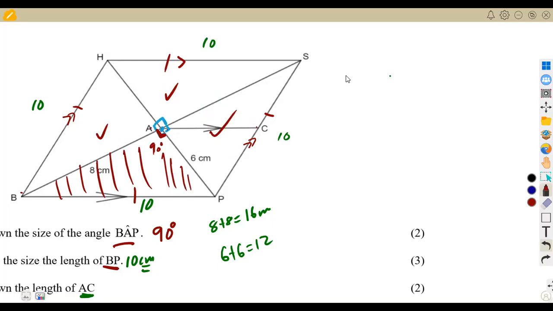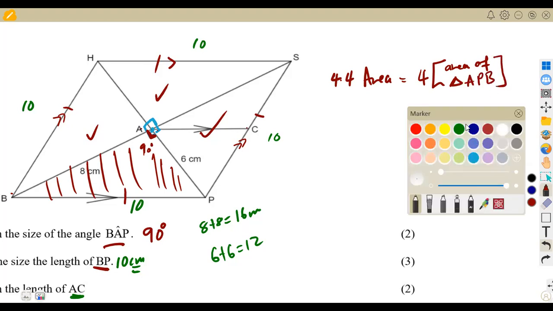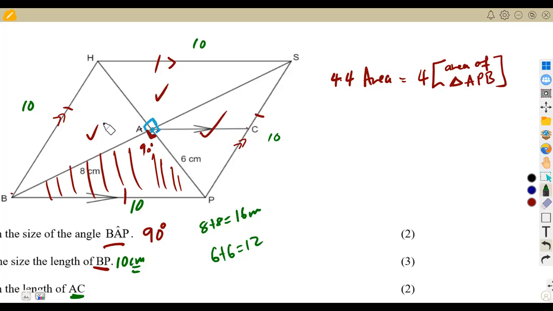So meaning to say, at the end, we could have calculated our area as 4 times the area of one triangle, 4 times the area of triangle ABP or APB, whatever way that you want, APB like this. So you're going to calculate the area of triangle APB, then we multiply by 4 because they are the same triangles. They've got the same units. If this is 6, this is 8. Remember, guys, I filled there. I said 8. I was having 6. So you see, it's the same triangle throughout that you are having in the first place.